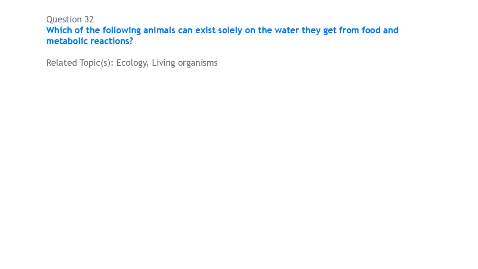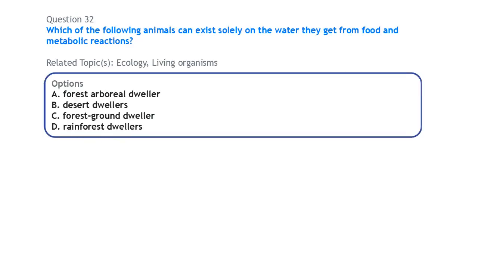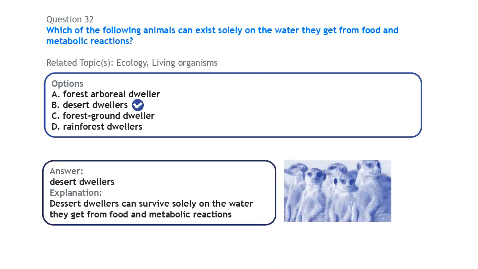Next, also on ecology, which of the following animals can exist solely on the water they get from food and the metabolic reactions? Desert dwellers. These animals can survive solely on the water that they obtain from food and metabolic reactions in their body.